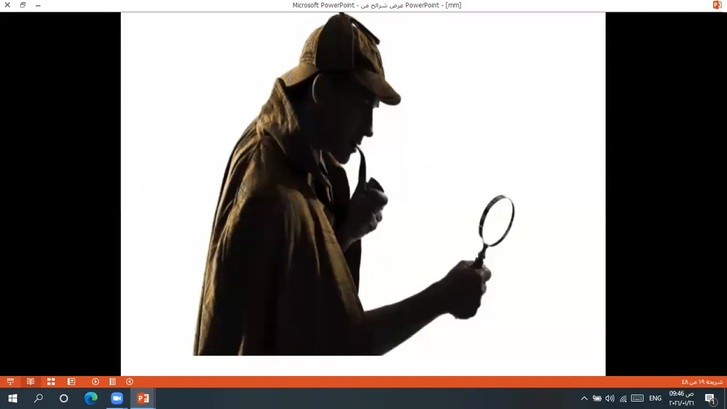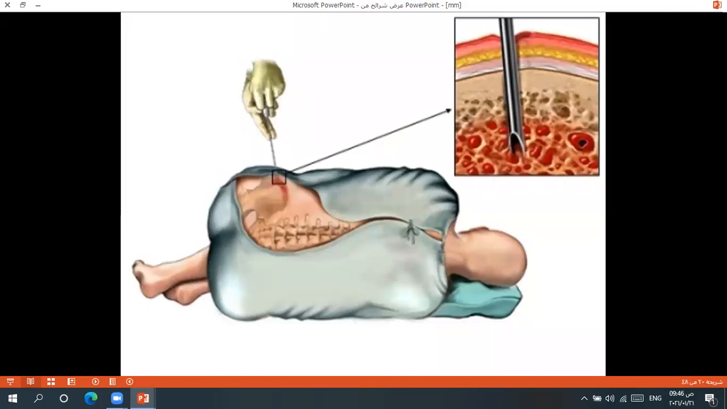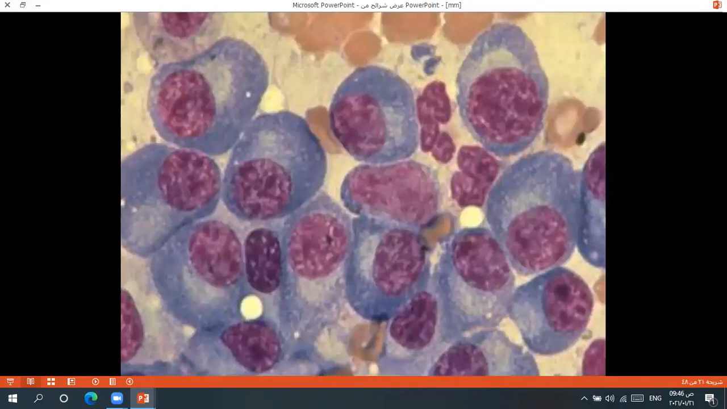How do you investigate? What do you think? What's going on? Because the lesion is inside the bone, we need to do a bone marrow aspiration and biopsy. What is the result? When we aspirate the bone marrow, we find big, large cells with a large eccentric nucleus surrounded by a halo.